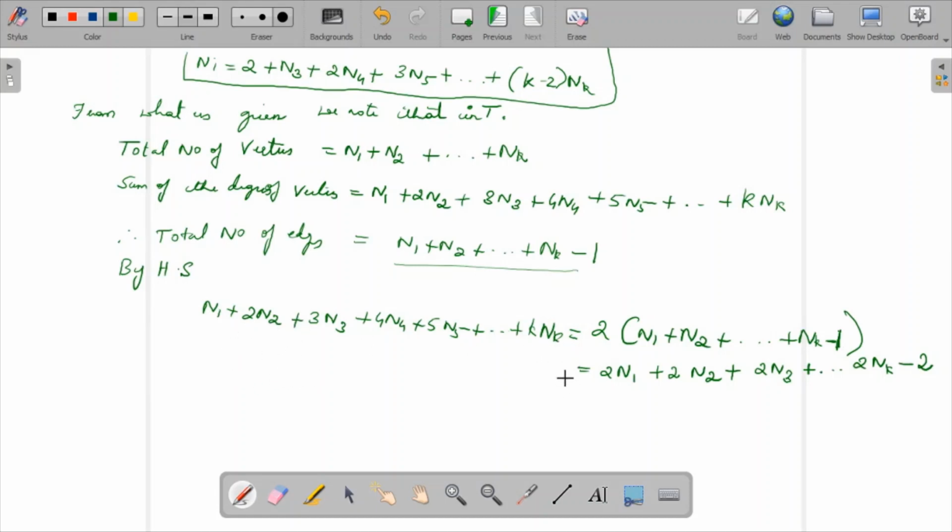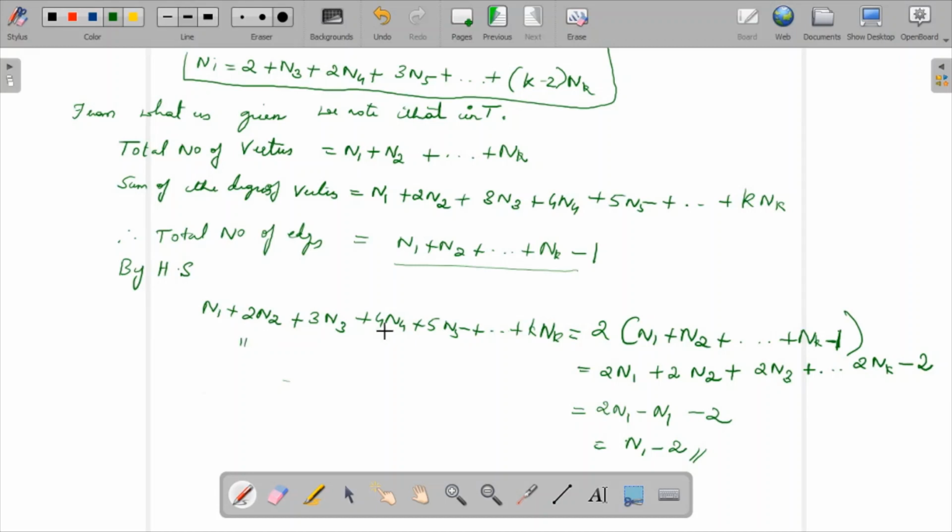Whatever n1 and the rest I'll keep on the left, so n1 minus 2n1 gives minus n1, and the constant is minus 2, so that would give me n1 minus 2 on one side, and the rest I take to the other side.